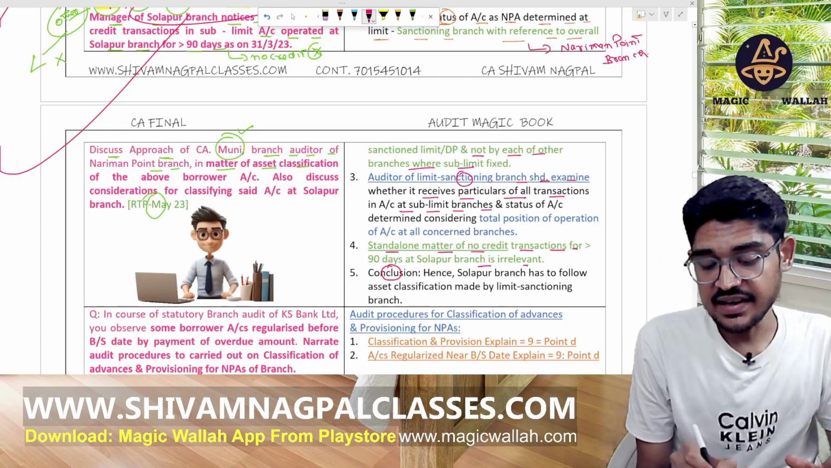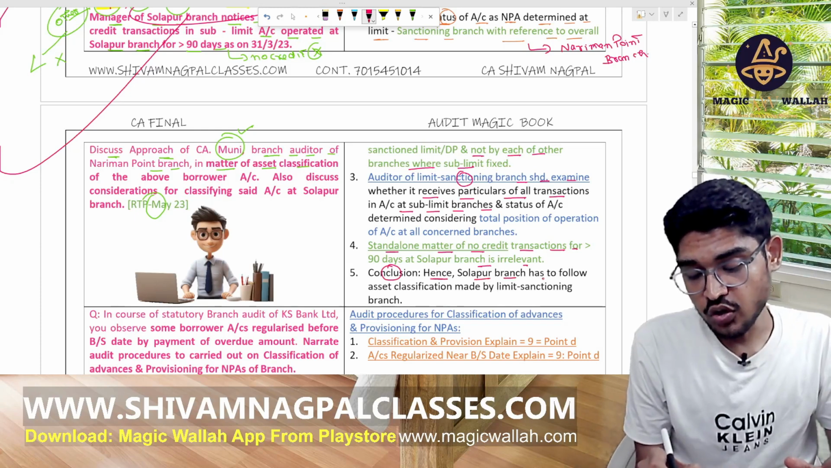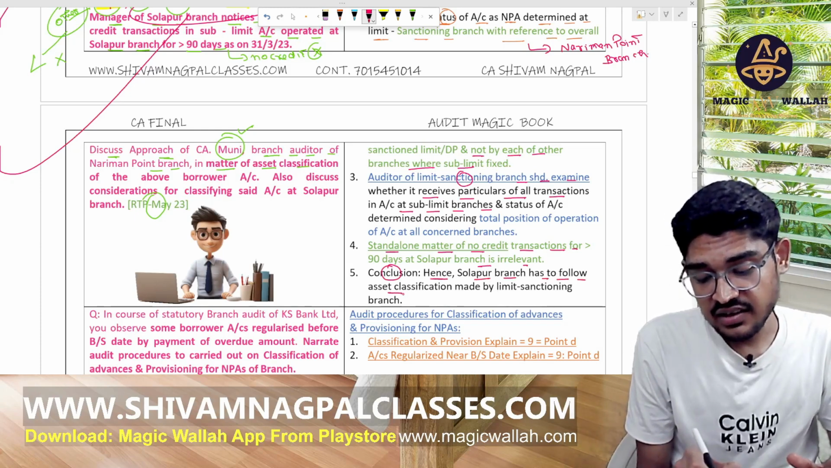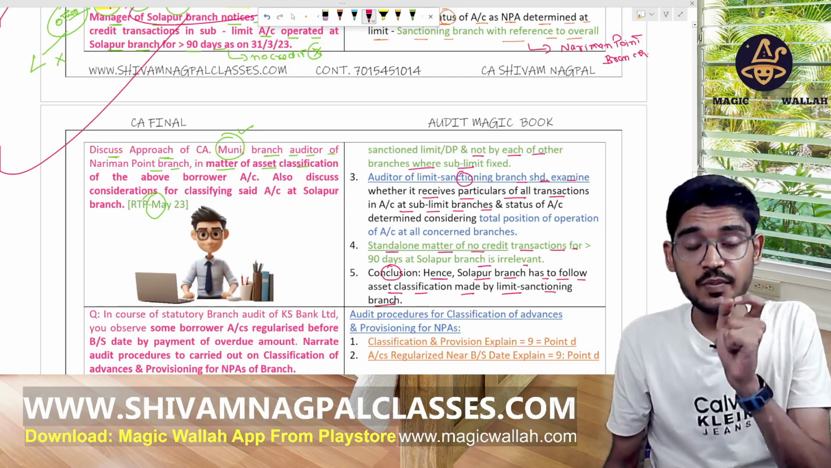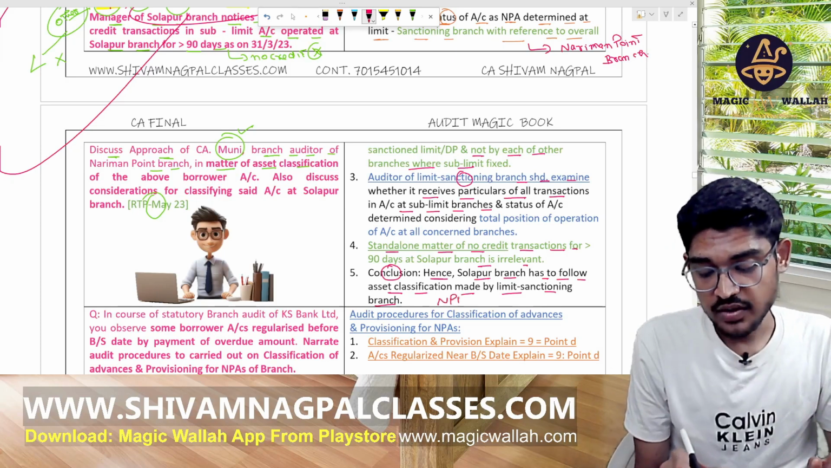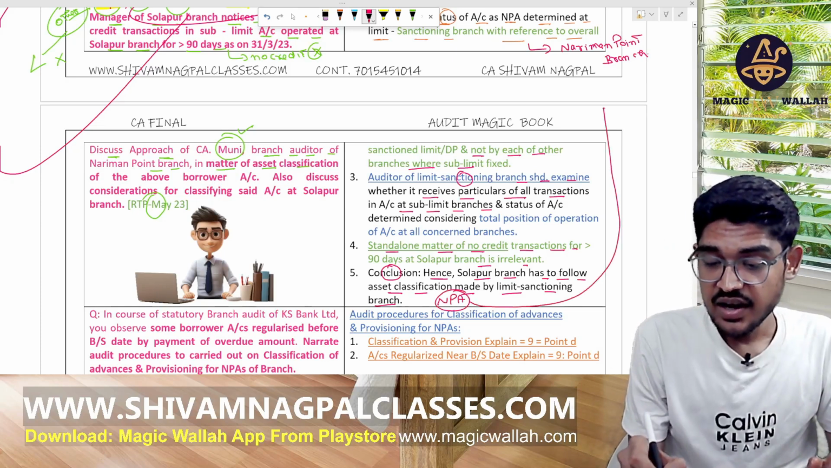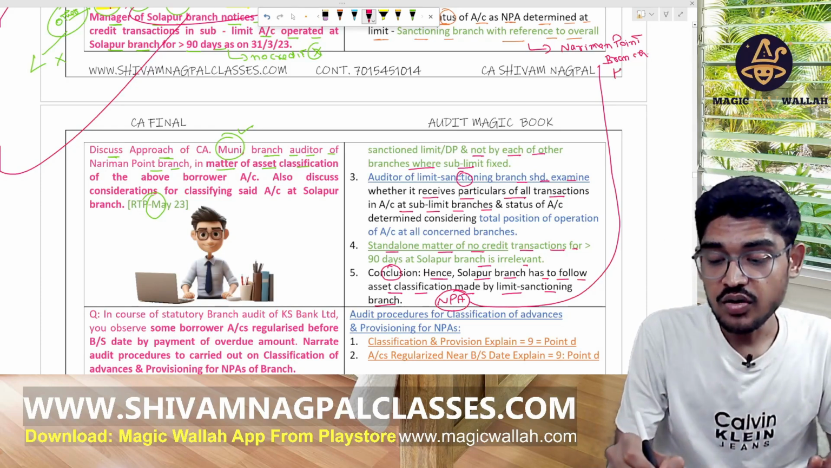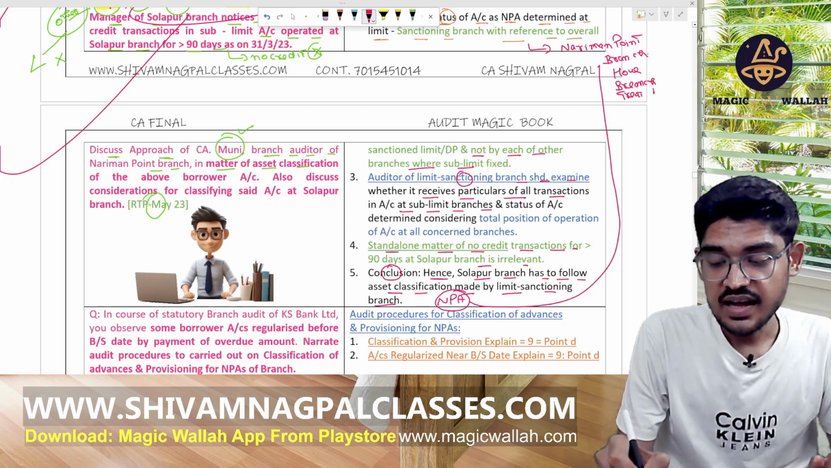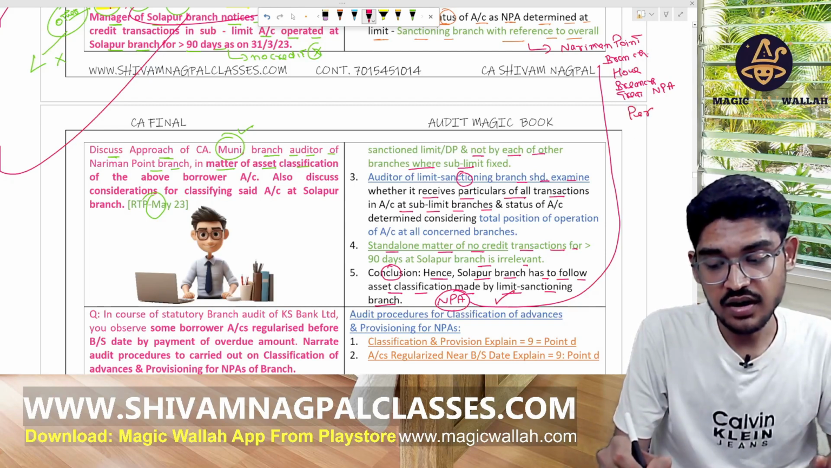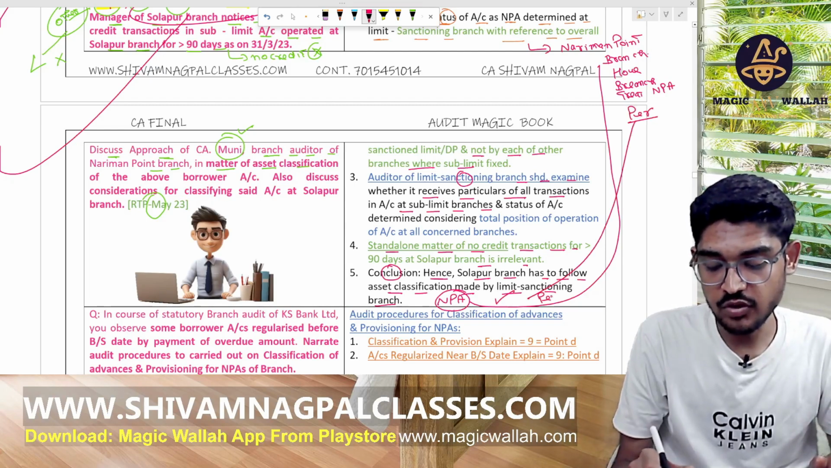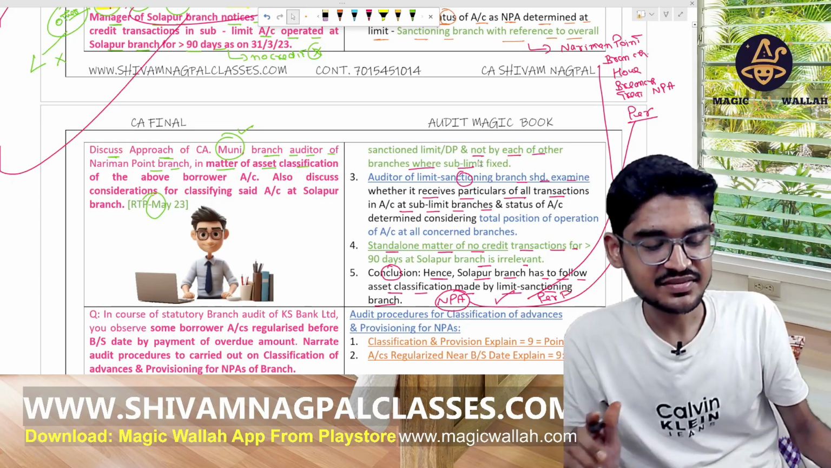So the conclusion is that the Solapur branch has to follow the classification made by the limit sanctioning branch. For Solapur, whether it is NPA or not depends upon how the Nariman Point branch is treating it. If NPA, then NPA for them also. If performing, then performing for them also. This is clear.